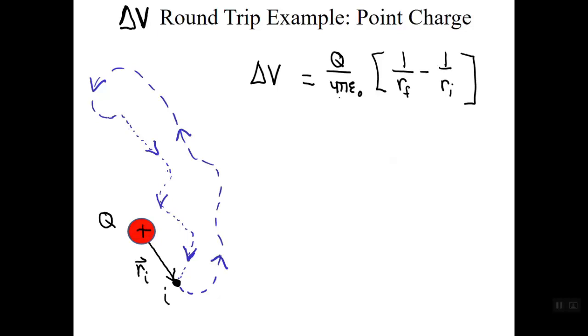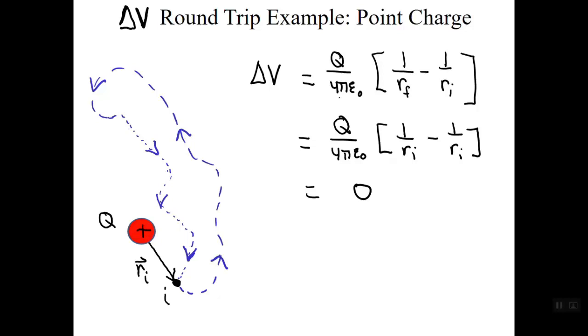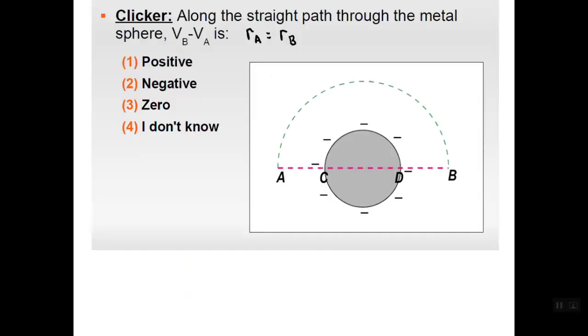We can work this out explicitly for a point charge, and we see that delta V is 0. This is also a very general result. For any round trip path, delta V is 0. This is a statement that energy can't be created or destroyed. Energy is conserved. Let's do an example that uses these ideas.